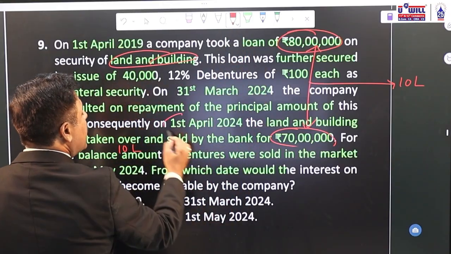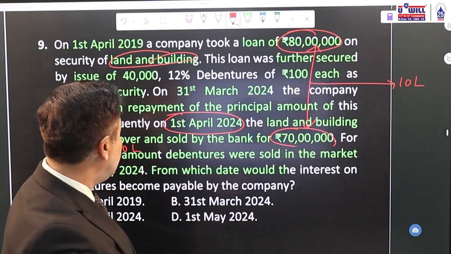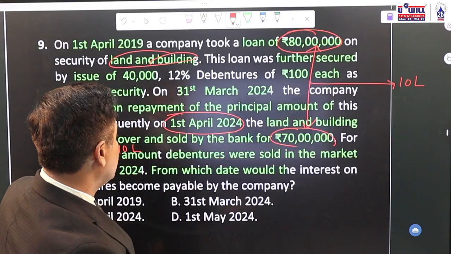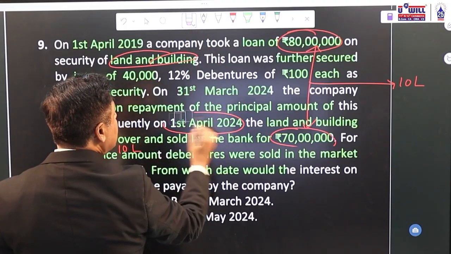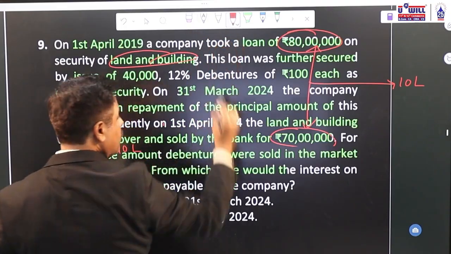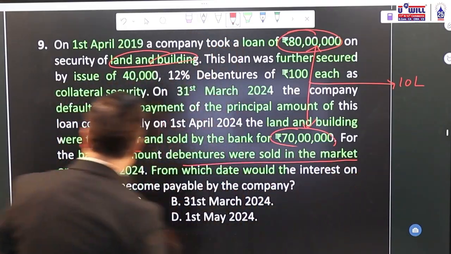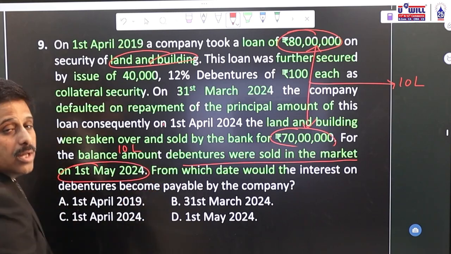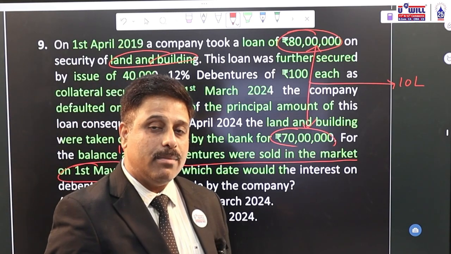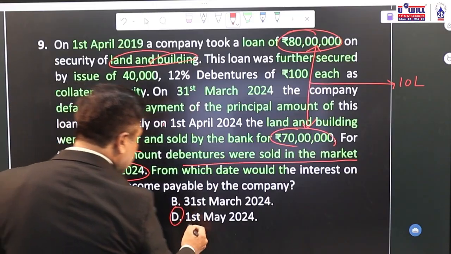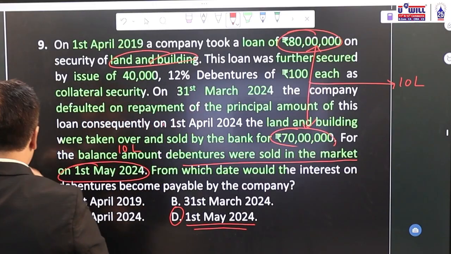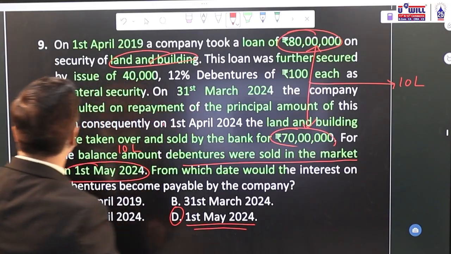1st May, sorry. When are the debentures sold in the market? Debentures were sold in the market on 1st May 2024. So interest on debentures will become due only from 1st May 2024. Means option D is the correct answer, 1st May 2024. Then going further,